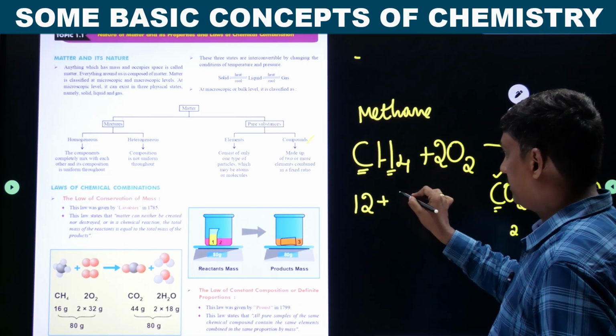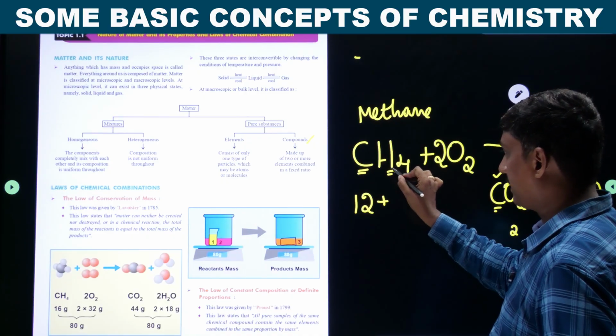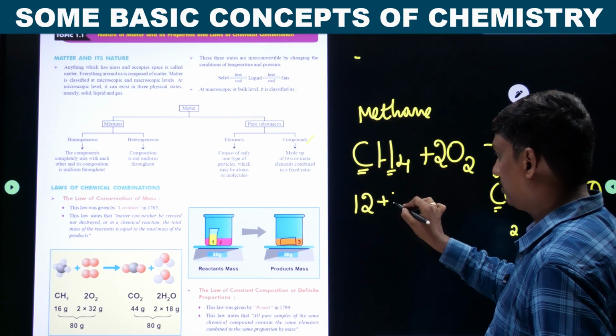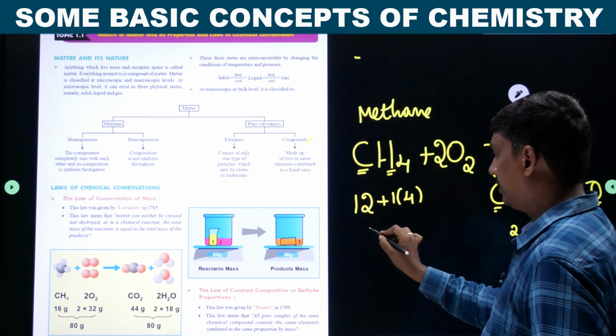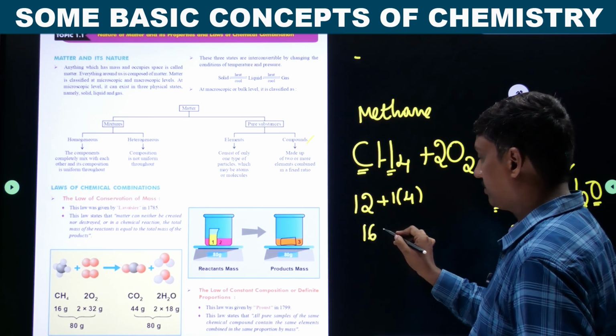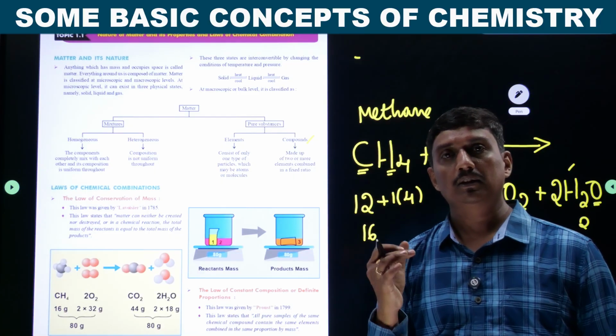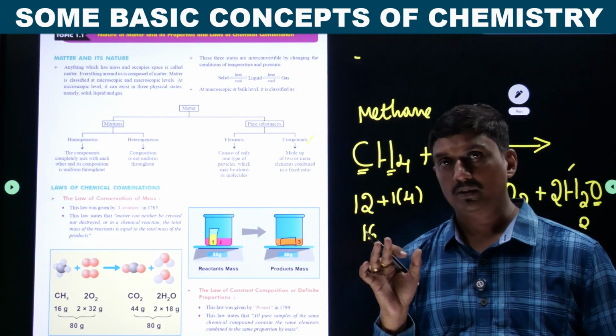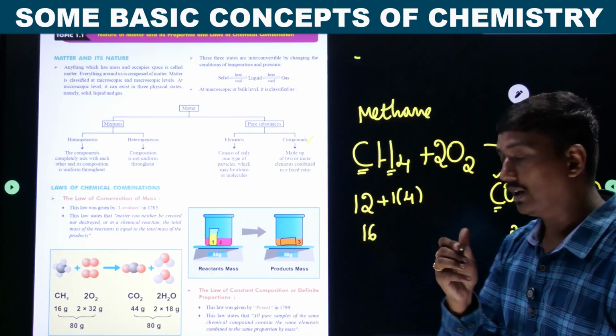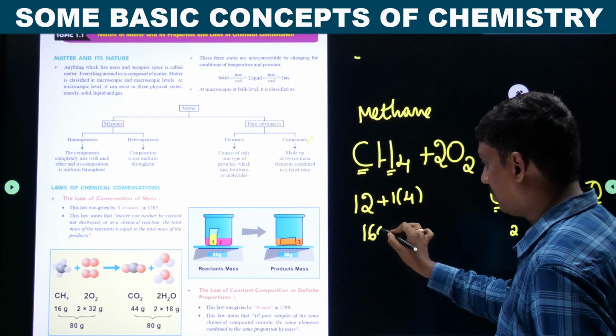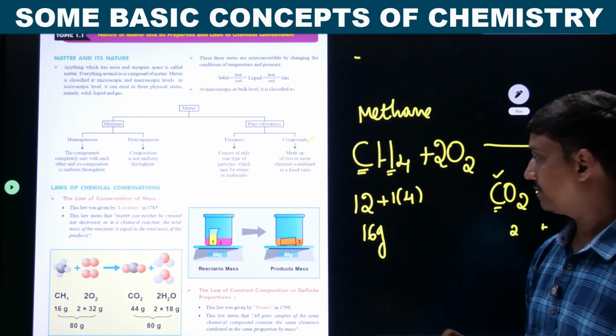Atomic mass of oxygen is 16. Four atoms of oxygen are there, so 4 into 4 is equal to 16. We know that mass is always expressed in terms of grams, kilograms and so on. In this we are using grams. That is a gram molecular mass, 16 grams.